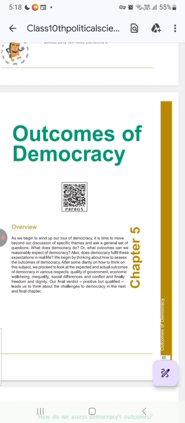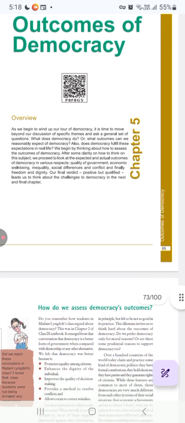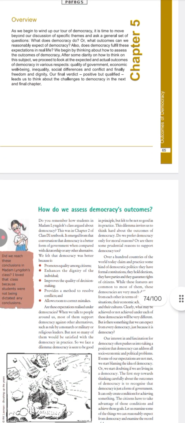Today we are going through the lesson Outcomes of Democracy. Now, what does the lesson mean? Outcomes of democracy. Meaning, what I would like to say is, what are the results of having a democratic form of government? Or I should say, what are the advantages or disadvantages of having a democratic form of government?